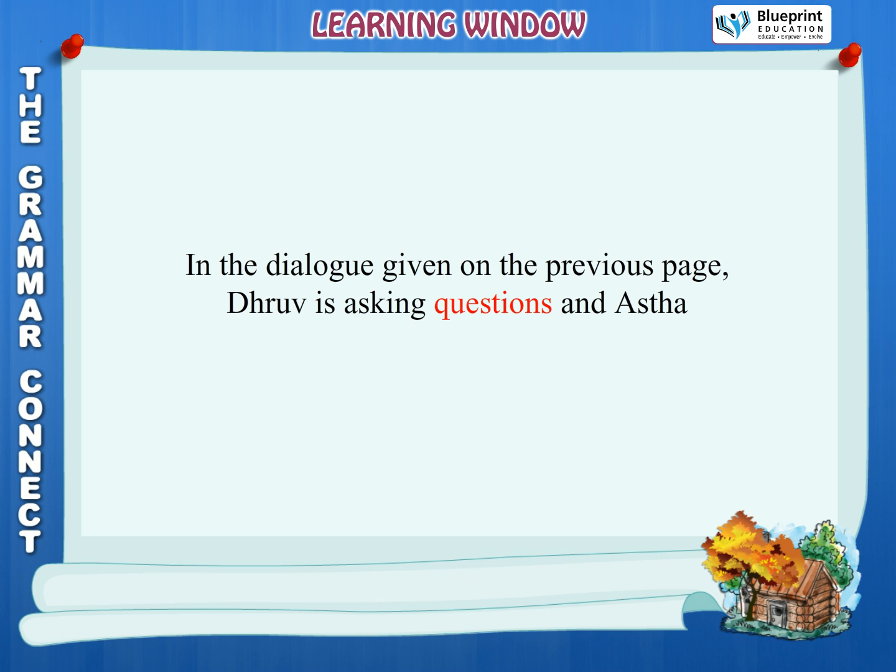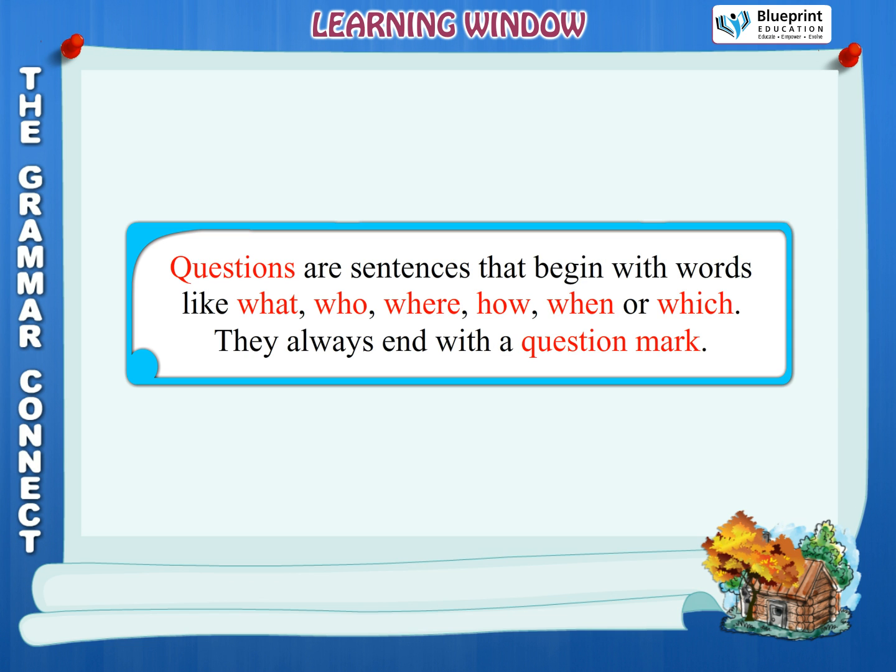Learning window. In the dialogue given on the previous page, Dhruv is asking questions and Astha is answering them with statements. Questions are sentences that begin with words like what, who, where, how, when or which. They always end with a question mark.